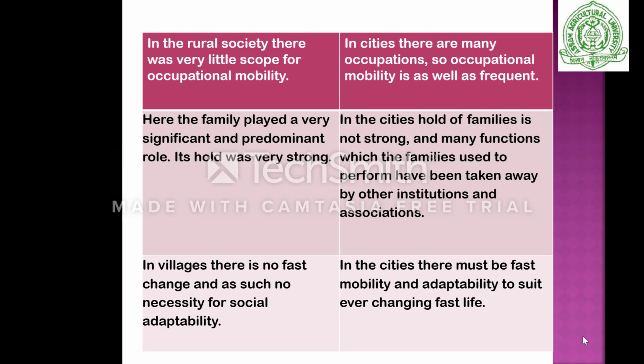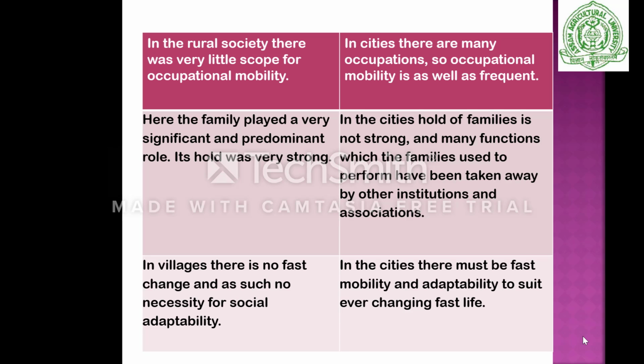In the rural area, they don't want to move from one place to another from their only occupation. But in the cities, as we discussed, people come from different places, with different educational status, culture, religion and caste. So they always try to get a better option, a better occupation, and they move from one place to another.